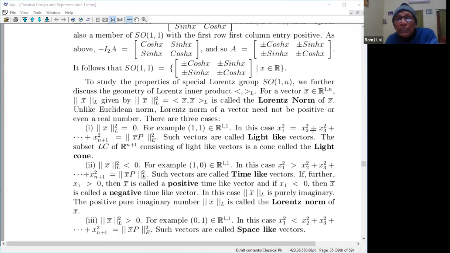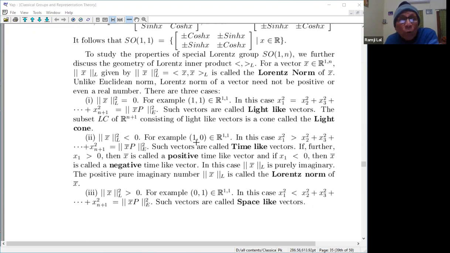If you just see the equation here, this represents a cone in three dimensions. For example, x square is equal to y square plus z square. This is right, so it's a cone, on both sides. Such vectors are called light vectors, and this cone is what is called the light cone. Now look at the case when xL square is less than 0, for example (1, 0). In this case, x1 square is greater than or equal to x2 square. Such vectors are called time-like vectors.